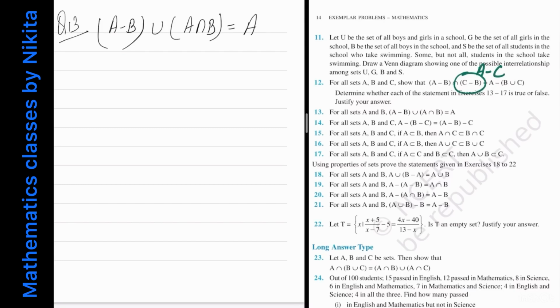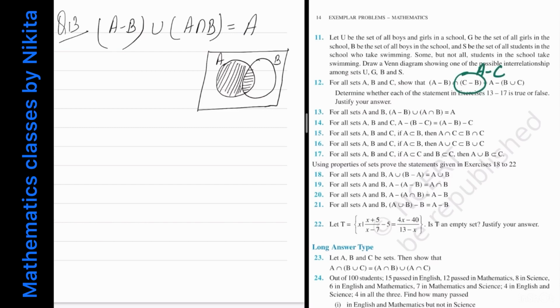See, either you can just see, पहले आप वेन डायग्राम से देख सकते हो क्या ये ट्रू होगा कि नहीं. So from the Venn diagram I can see that this is true. Suppose this is my set A and this is my set B. What is A minus B? So A minus B is this portion. And what is A intersection B? A intersection B is this portion. And if I take their union, I will get whole of the A.